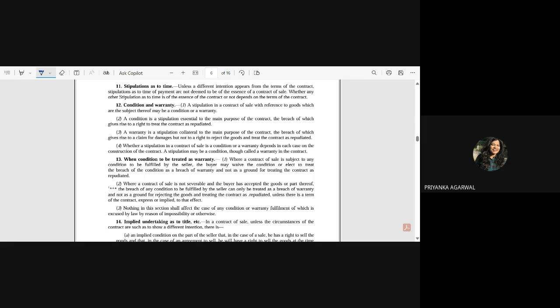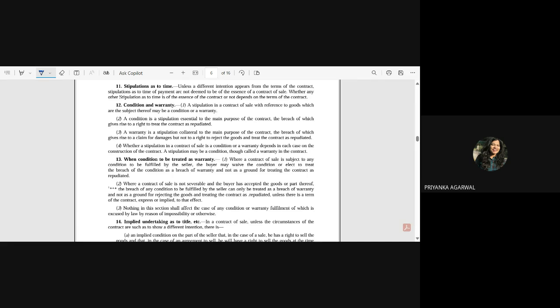The last point is pending, I think, the third point. So nothing in this section shall affect the case of any condition or warranty, fulfillment of which is excused by law by reason of impossibility or otherwise. So this seems as a compulsory conversion, wherein the condition is converted as warranty because the law has excused it.